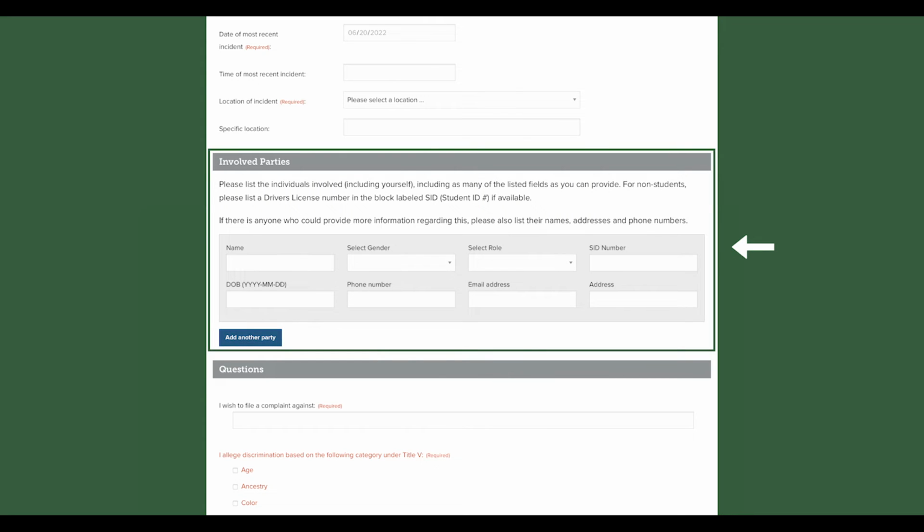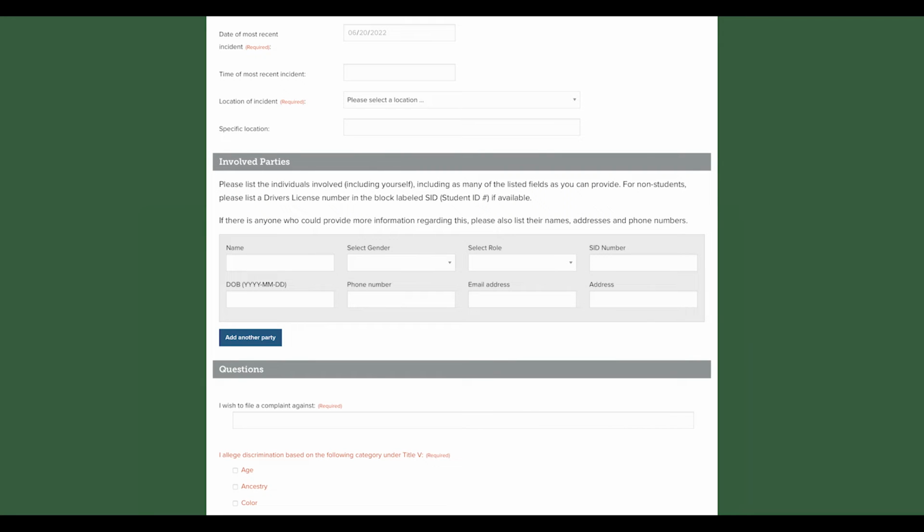Click the blue button to add as many individuals as needed. We understand this is hard. Please do your best to include everyone you remember. If you can't remember, that's okay. Fill out what you can.